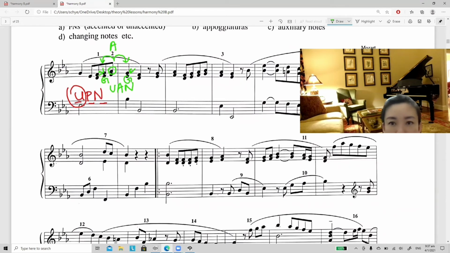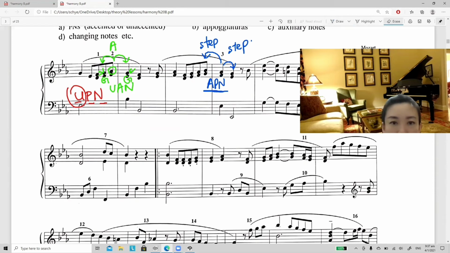Number 3. Number 3 is here. I circle the A. So this A is prepared by step and resolved by step. So you can call this first type because this is closely related to the notes before and after this. And you can say that this is on the main beat. So this A is 1, 2, 3, at the main beat, first beat of the bar. That's why we can call this passing note an accented passing note. So this is one of the possibilities.